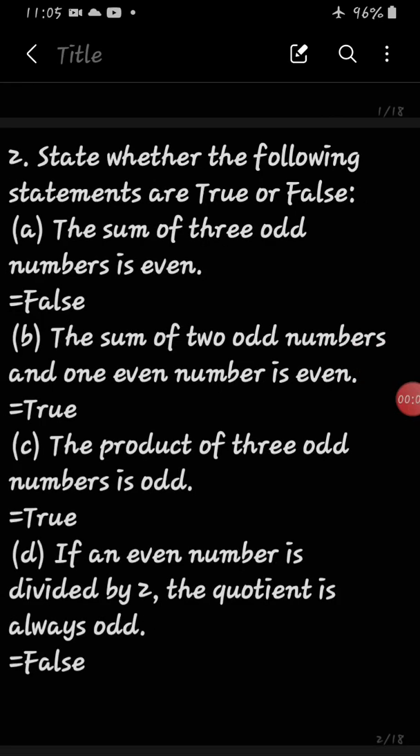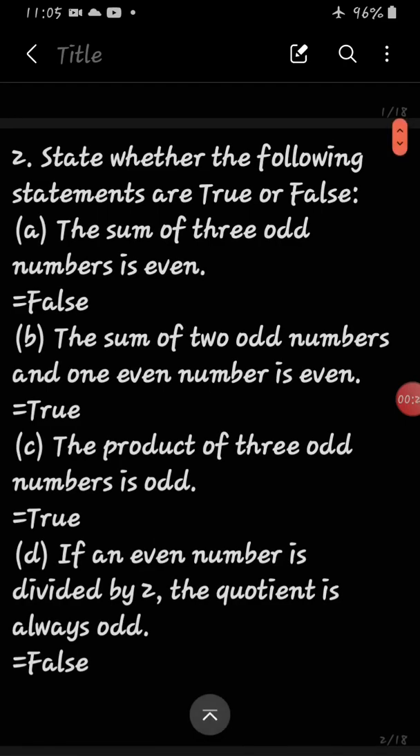Now question number 2, state whether the following statements are true or false. The first statement is, the sum of three odd numbers is even. Whether it is false or true, let me find out with an example. Three odd numbers starting from 1, we will take 1 plus 3 plus 5. What answer will you get? 1 plus 3 is 4. 4 plus 5 is 9. That means we get an odd answer. But in the question it is given that the sum of three odd numbers is even. That is why it is false.